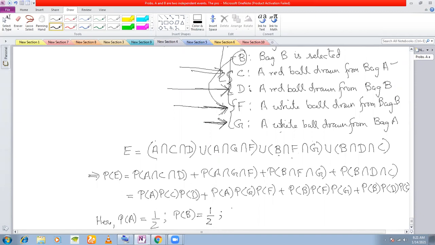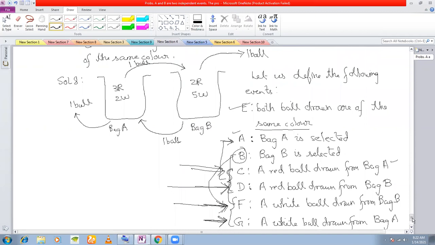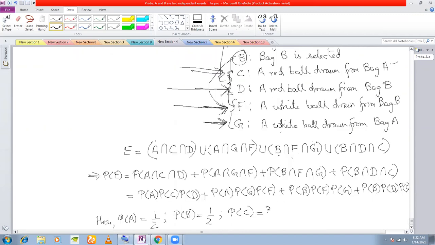Next, P(C), red ball is drawn from bag A. So we are choosing bag A and transferring a red ball from bag A to bag B. That means what is the probability of choosing a red ball from bag A? How many red balls? Three red balls. Total number of balls, five. So the probability is 3 by 5, right? Next, let us calculate P(G) first.